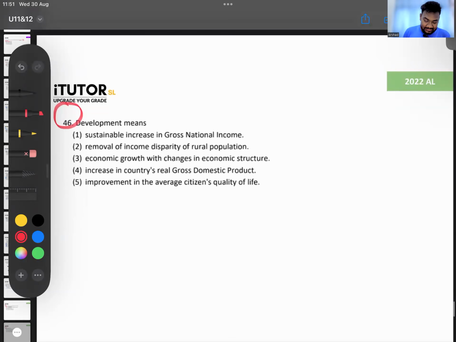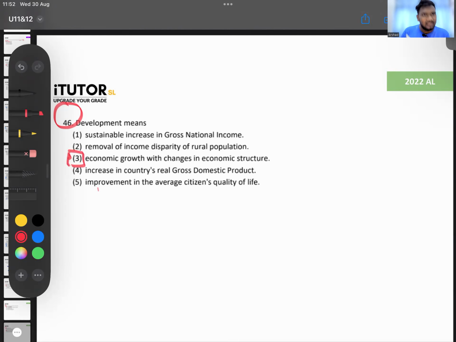Question 46. Give me an answer. Economic development is what? What is the most correct answer? Economic development is, along with economic growth, there has to be structural changes. Guys, remember, number 5 is okay, but the most correct answer is not that. The most correct answer is, along with economic growth, there has to be a change in the economy. That is what development is.